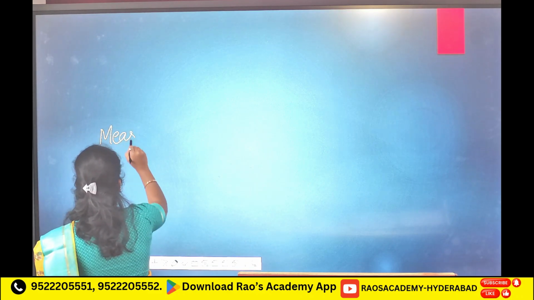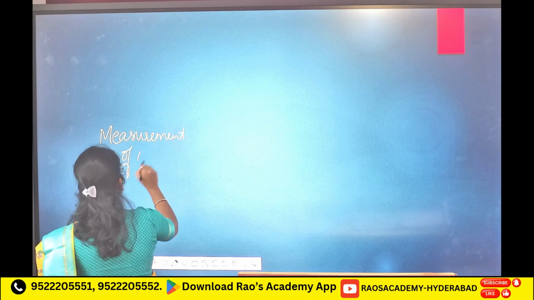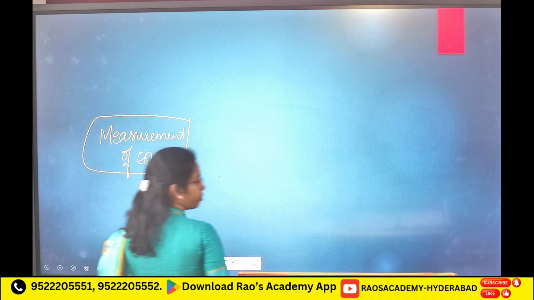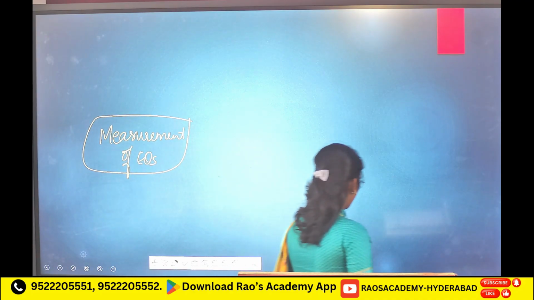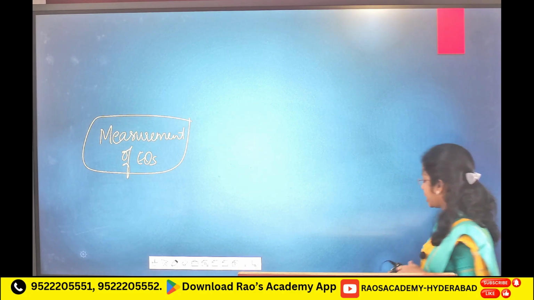Now, measurement of earthquakes. How are earthquakes measured? Based on the magnitude and intensity.